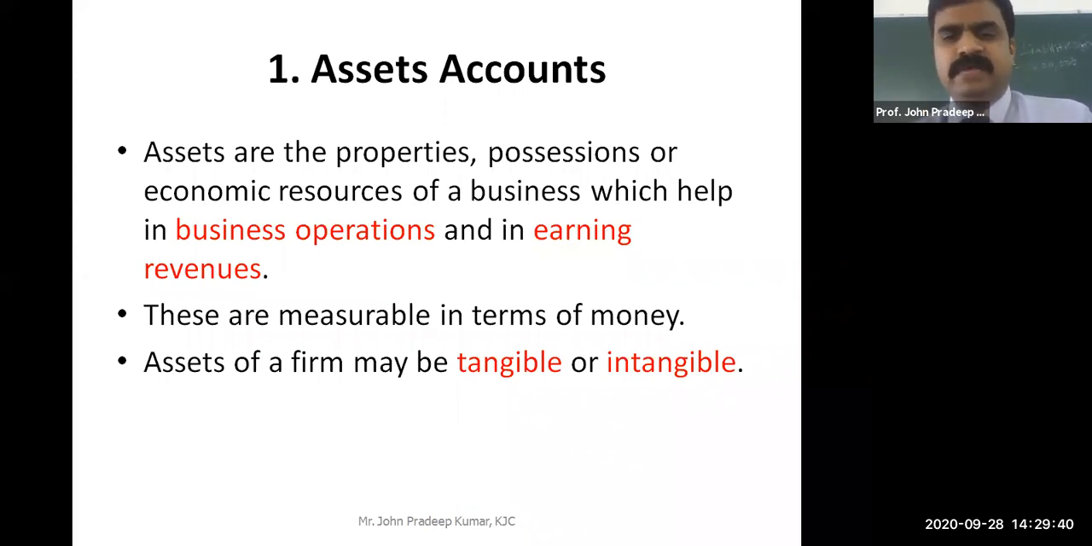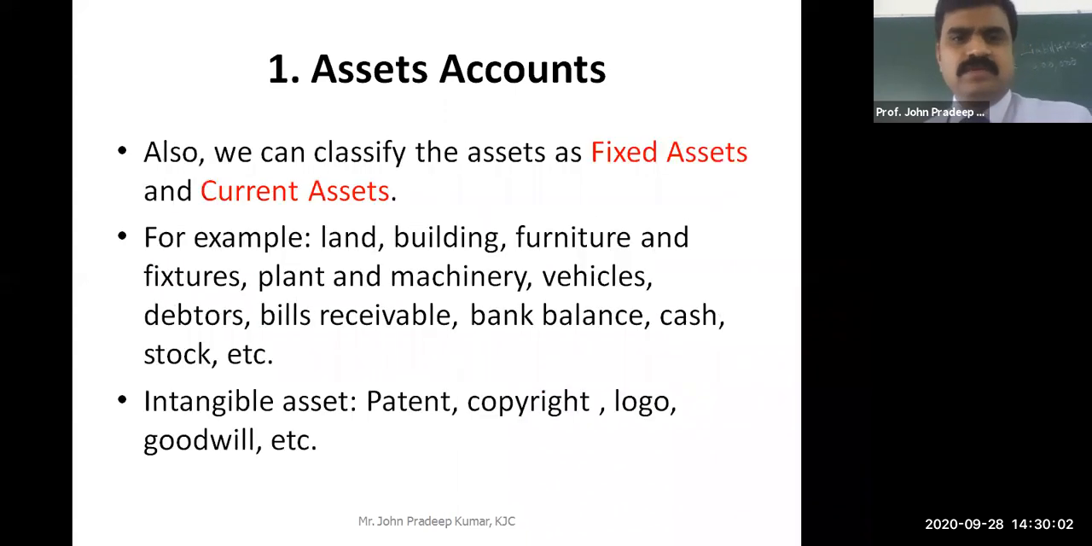We classify assets as tangible and intangible. Tangible means we can touch, feel, and see it. Intangible is the opposite: we cannot see or touch or feel it, but it is still there and has some value. Those are called intangible assets. We also classify in another way. One classification is tangible and intangible. The other is fixed and current assets. So what are fixed assets?